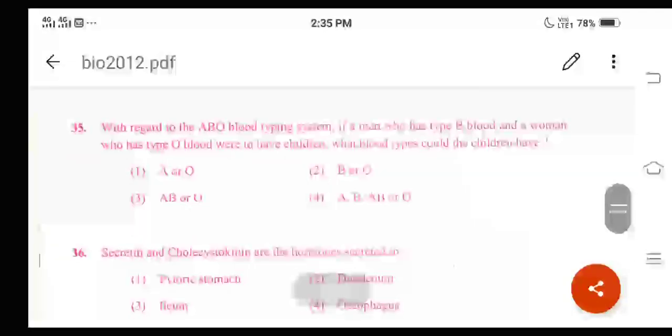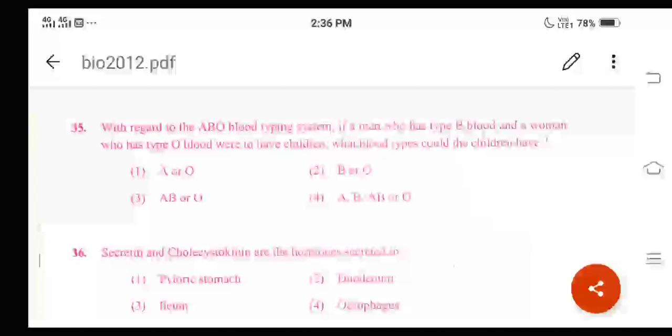Question number 35. With regard to the ABO blood typing system, if a man who has type B blood and a woman who has type O blood were to have children, what blood types could the children have?